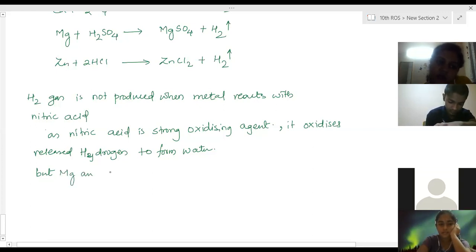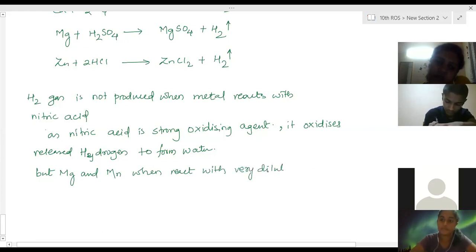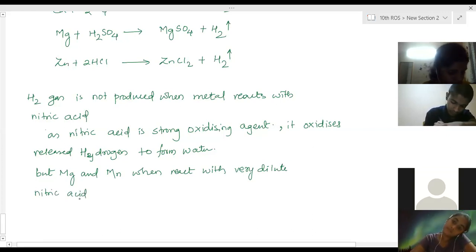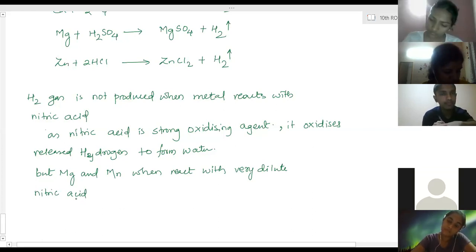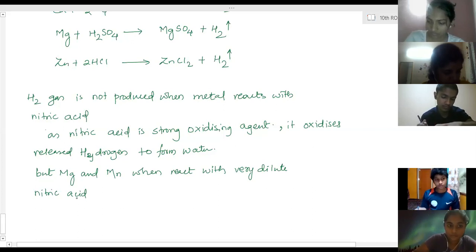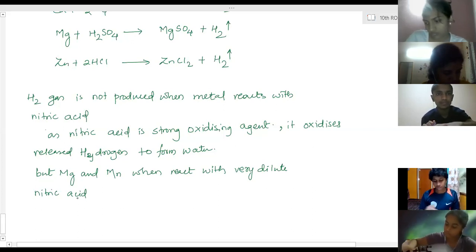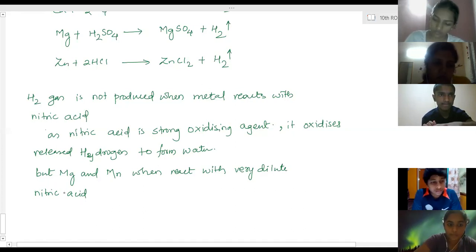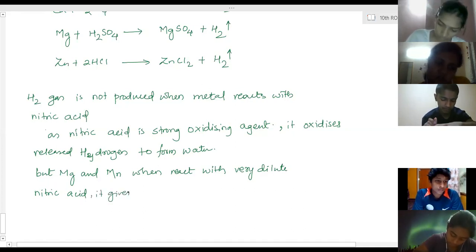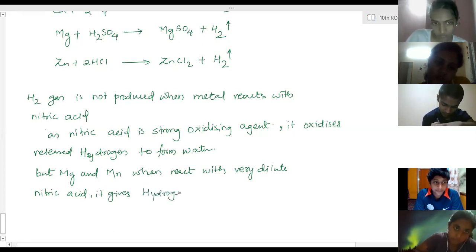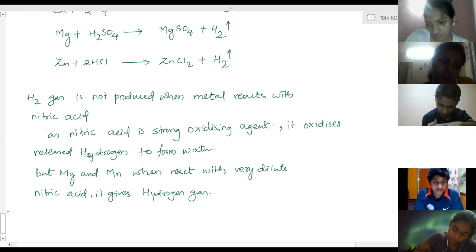But magnesium and manganese, when they react with very dilute nitric acid, give hydrogen gas. This is an important question for give reason.